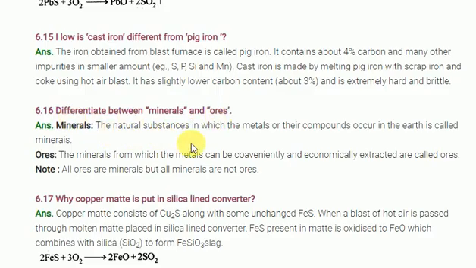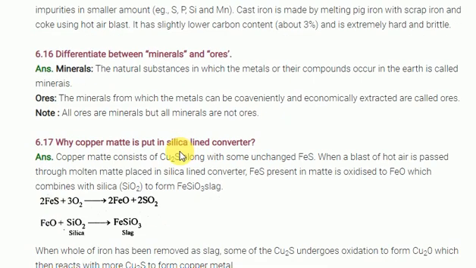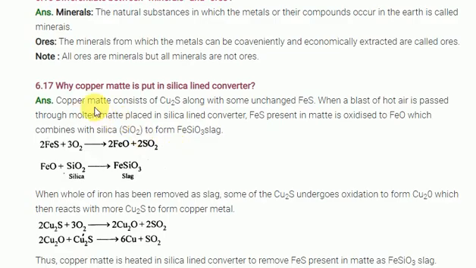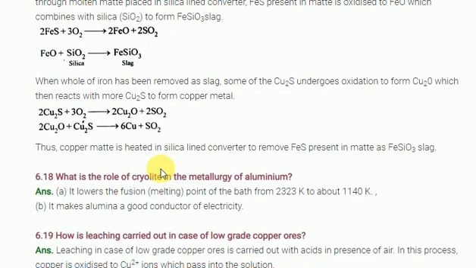Difference between the metal and ore, you know very well, so I am not discussing much more. Look at why copper matte is put in silica. I said very clear, no? Copper matte contains iron sulfide impurities. To remove this iron sulfide impurity, we are using silica only.